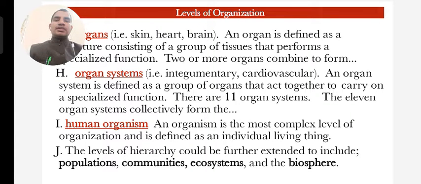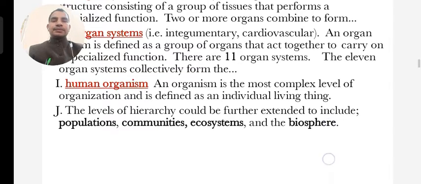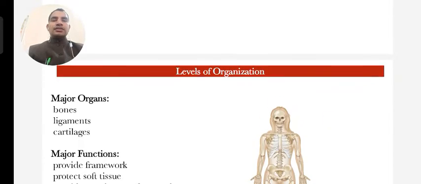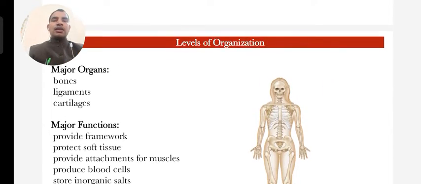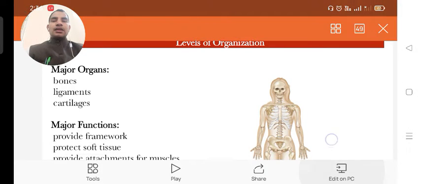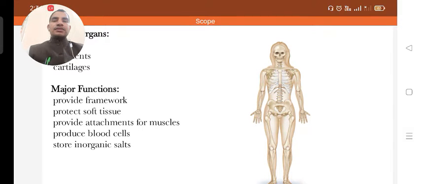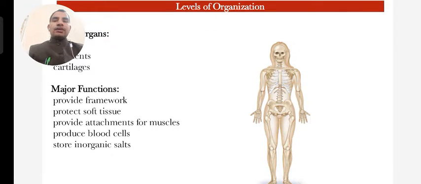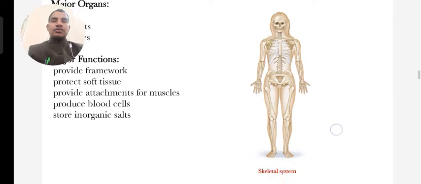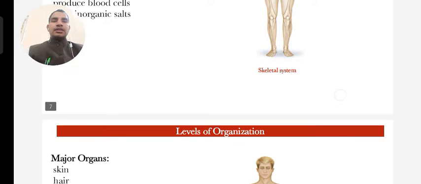Next are the major organs, like bones, ligaments, cartilage, etc. Their major functions are providing framework, protecting soft tissue, providing attachment for muscles, producing blood cells, and storing inorganic salts.